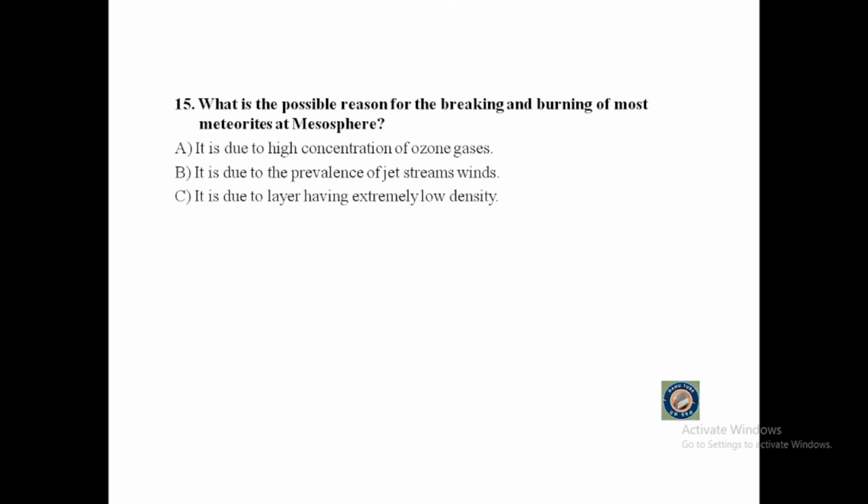Question number 15. What is the possible reason for the breaking and burning of most meteorites at the mesosphere? A. It's due to high concentration of ozone gases. B. It is due to the prevalence of jet stream winds. C. It's due to the layer having extremely low density. Or D. It's due to the prevalence of high friction.